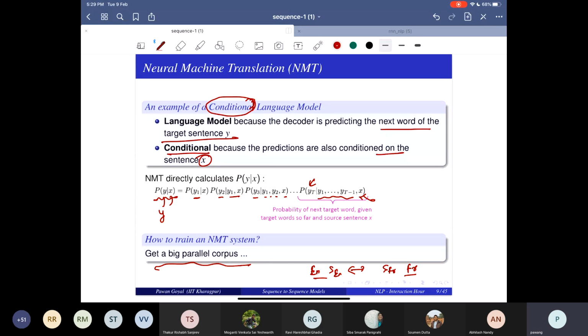That's also a bottleneck, which is why translation is not good for some languages: they may not have a large parallel corpus available, and it's a huge effort to build one. Can you think of some simple sources from which you can create a parallel corpus between English and Hindi?